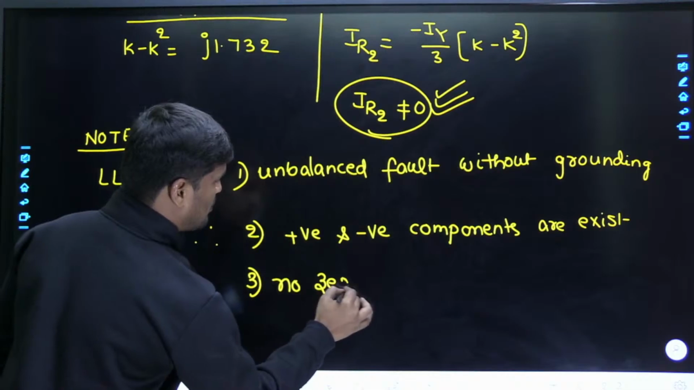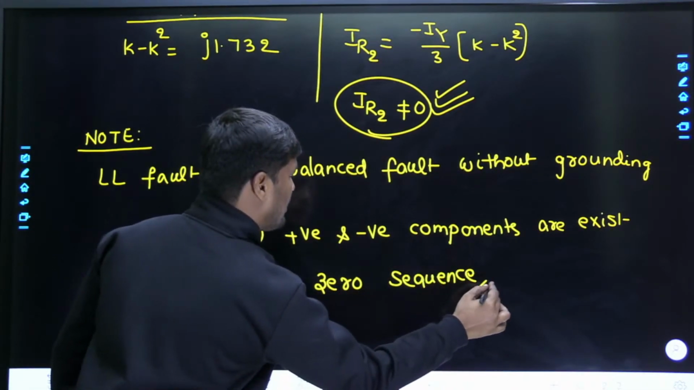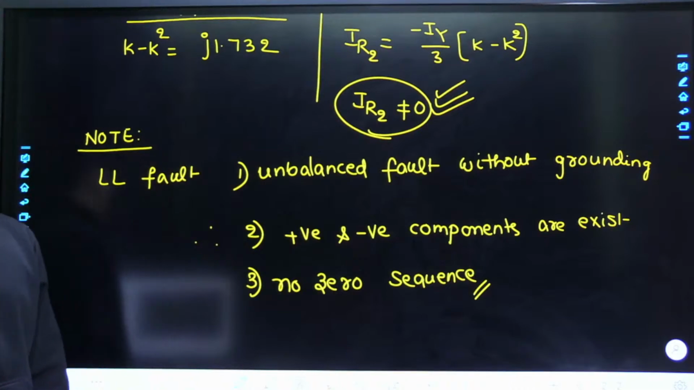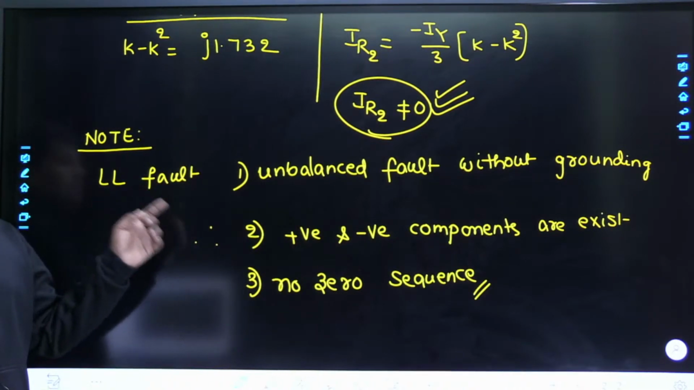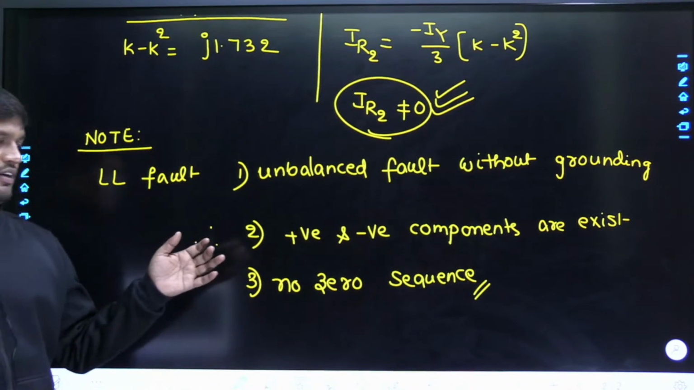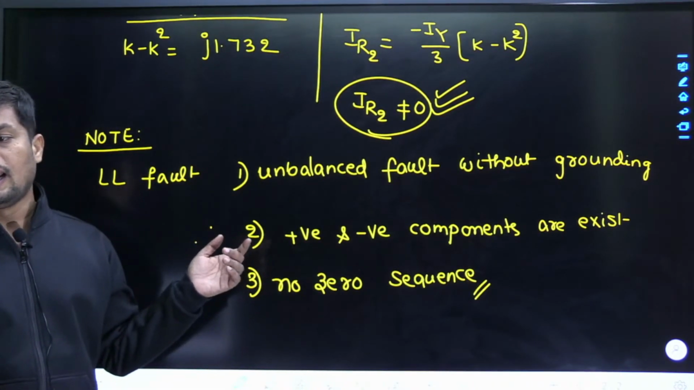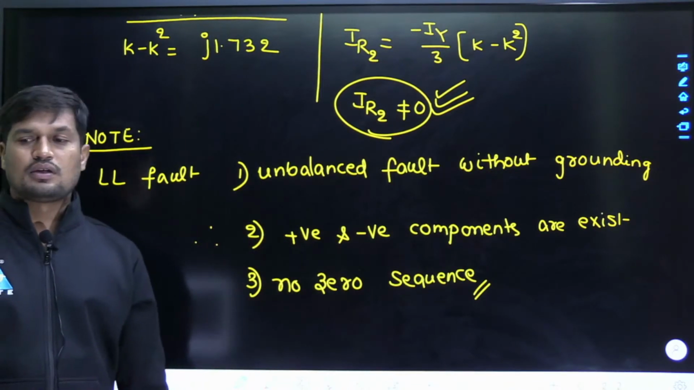This is going to be the most important points that everybody has to remember during line to line fault. Line to line fault is an unbalanced fault without grounding, therefore there is no necessity of zero sequence component. We have only positive and negative sequence components in line to line fault, and there is no zero sequence component.